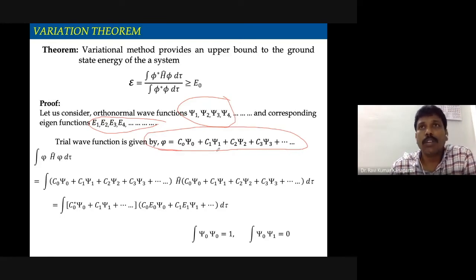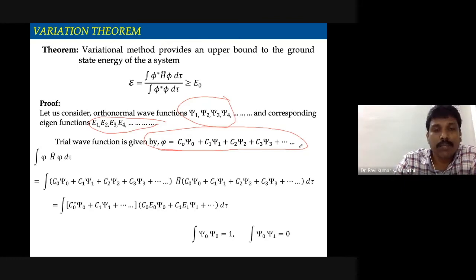So what we do is imagine phi as an arbitrary wave function, and this arbitrary wave function can be expressed in terms of the orthonormal wave functions of the actual system. So let phi equal C0 psi 0 plus C1 psi 1 plus C2 psi 2 and so on, a trial wave function of the system.